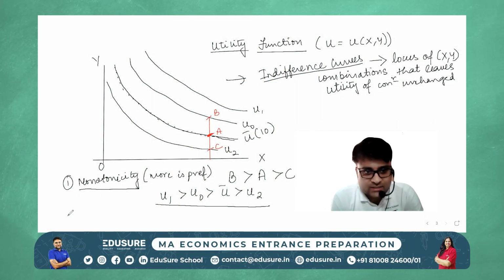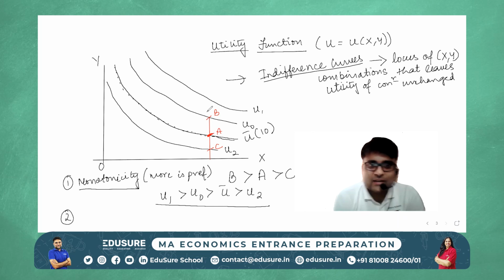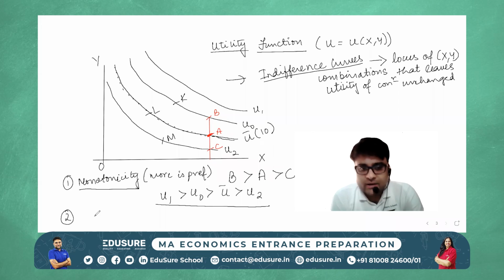Monotonicity here. Secondly, any 2 points, you take any point, say K, L, M, any 2 points can be compared, and that satisfies the property of completeness. You take any 2 points on this XY plane. Supposing I take the point L and M.